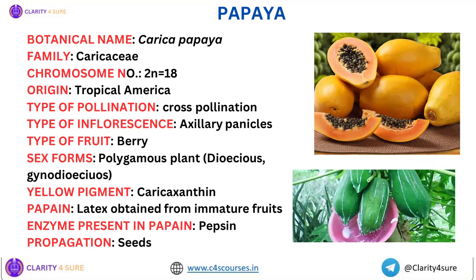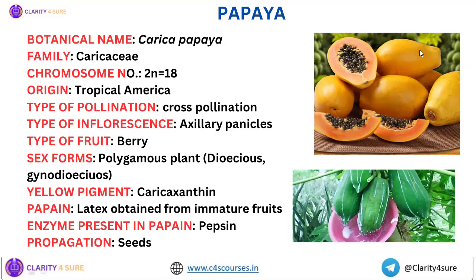Immature fruits as in 70 to 90 days old fruit, okay? They are usually commercially used for papain extraction. Okay, you can see in the picture that they would score the immature fruits and collect papain. This papain is then dried and processed as a commercial product. Now, the enzyme that is present in papain is pepsin, right? Papain is used for what? As a meat tenderizer. So, why is papain used as meat tenderizer? Because papain has the enzyme pepsin, which helps in meat tenderizing. Okay, so that can also be a probable question.